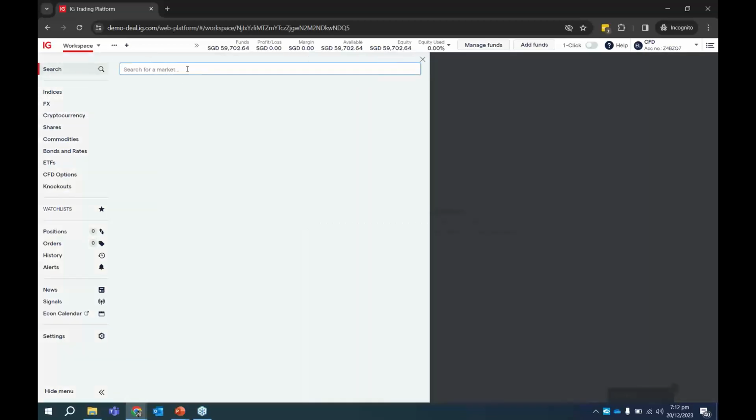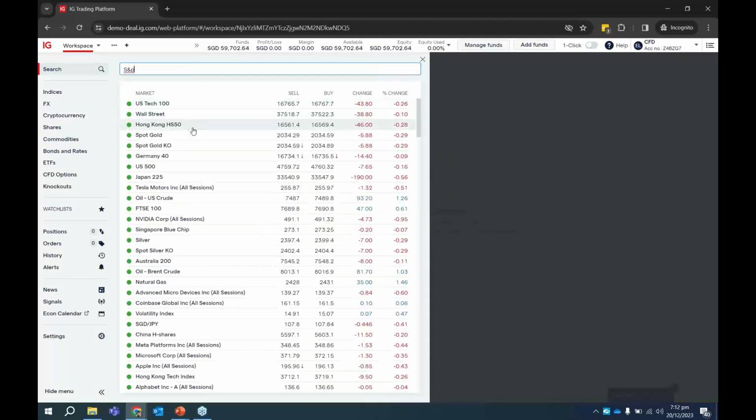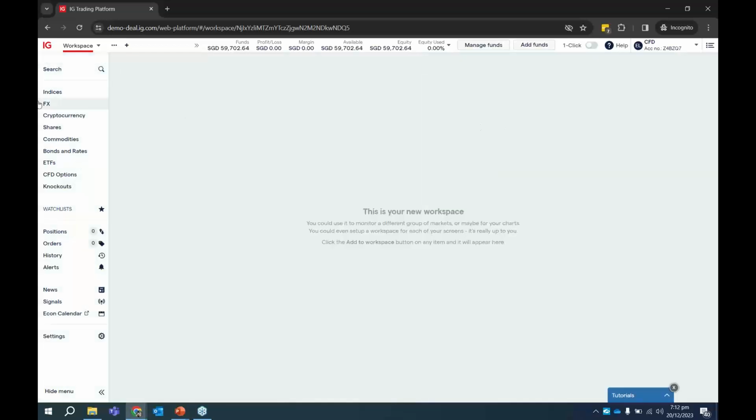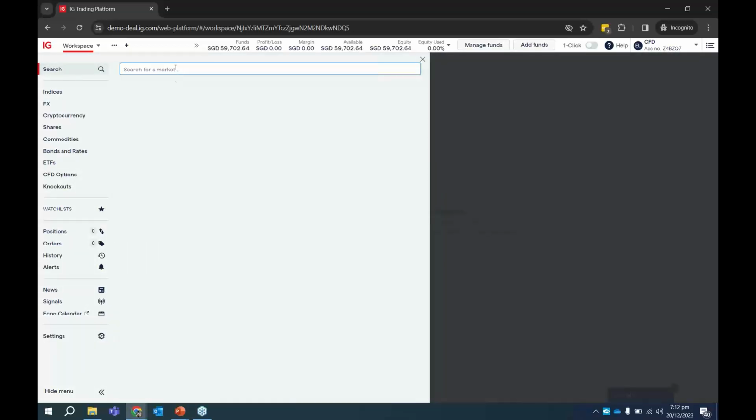So let's say if you want to trade indices, the S&P 500 index, you can just type S&P, and you notice that we have the US 500, and the similar ones are the NASDAQ, the Dow Jones, and things like that. So you can search the market that you want to trade over here, basically with this search button. But of course, we also categorize them into different asset classes over here.